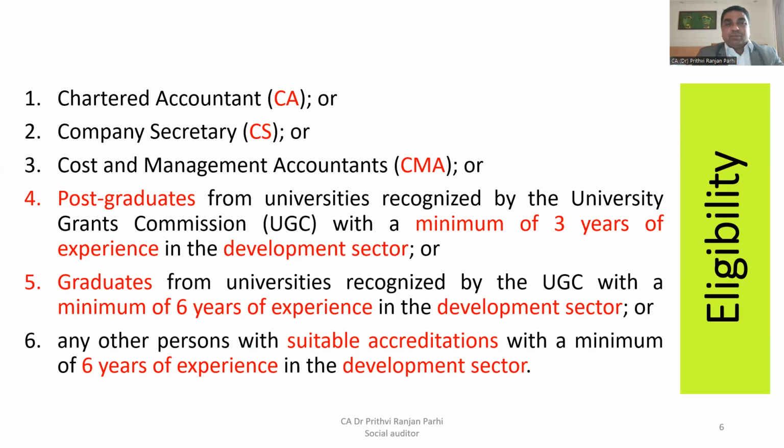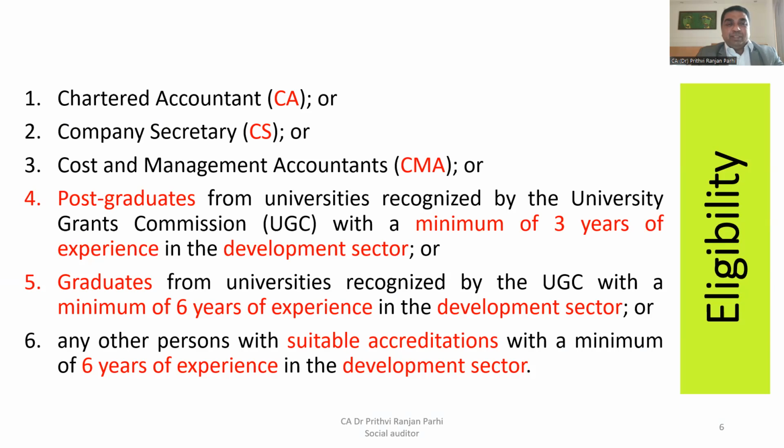But not only these professionals, in addition to that, postgraduates from any recognized university can also become social auditors, provided they have a minimum of 3 years of experience in the development sector. So if they have 3 years of working experience in some development sector and a PG degree, they can also become social auditors.